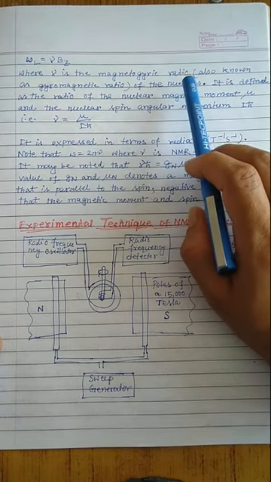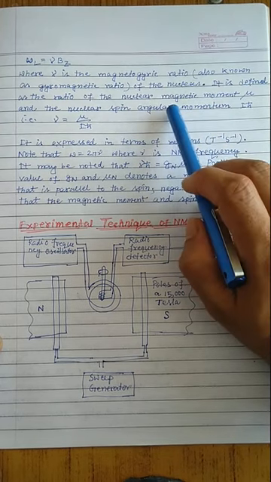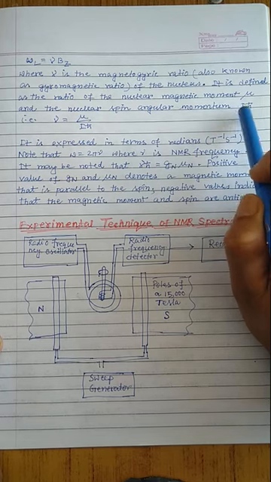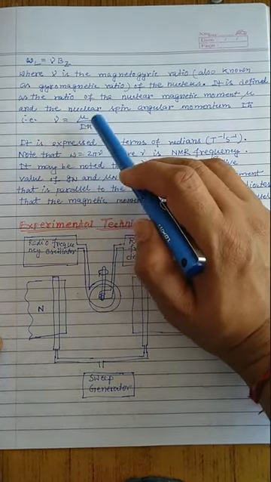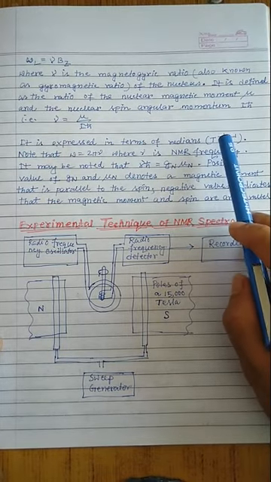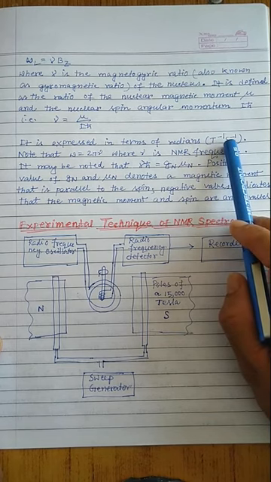It is defined as the ratio of the nuclear magnetic moment mu to the nuclear spin angular momentum, I h by 2 pi, or I h cross. So gamma equals mu by I h cross. It is expressed in radians per tesla per second, that is tesla to the power -1, second to the power -1.